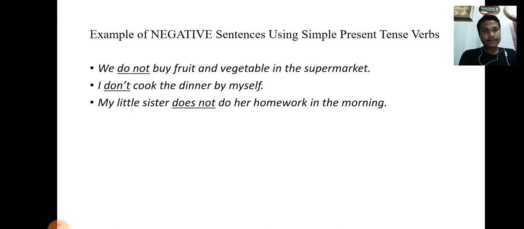Example of negative sentences using simple present tense verbs. We do not buy fruit and vegetables in the supermarket. I don't cook the dinner by myself. My little sister does not do her homework in the morning.